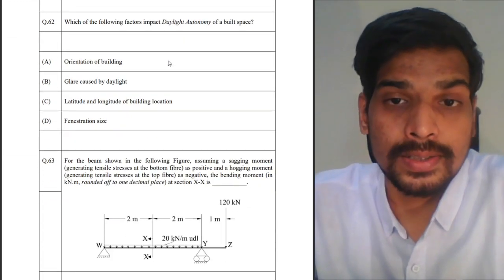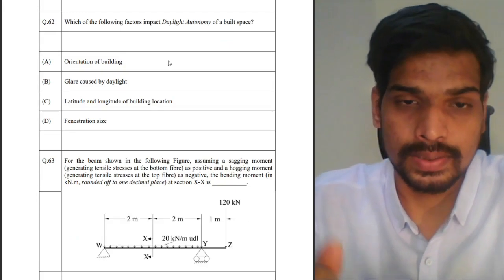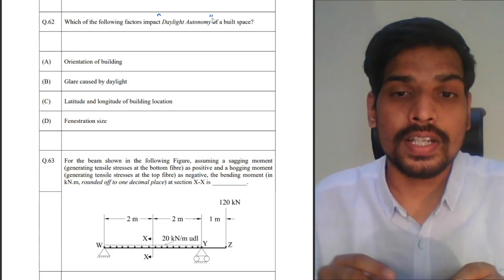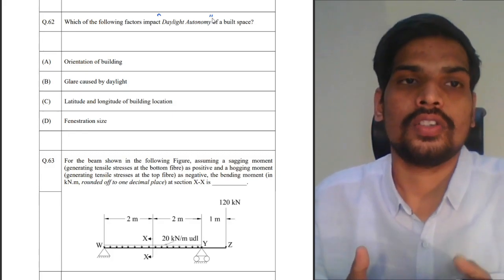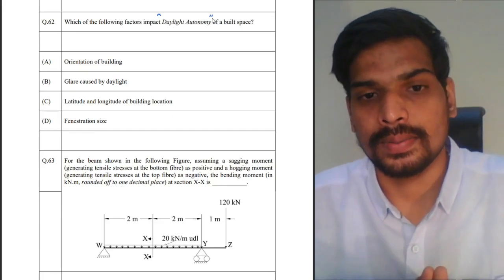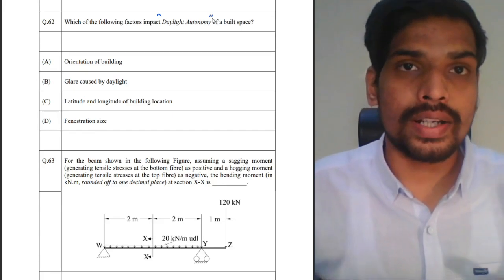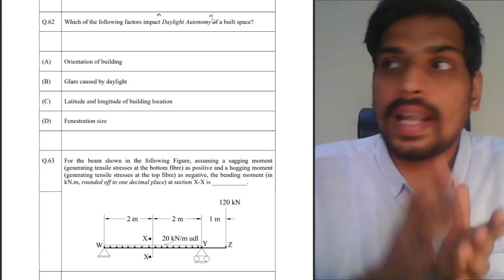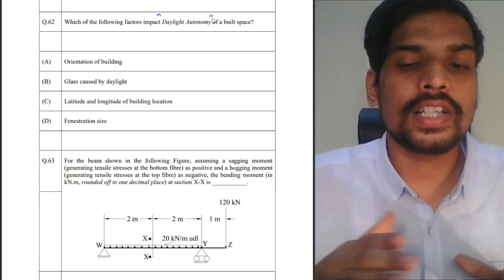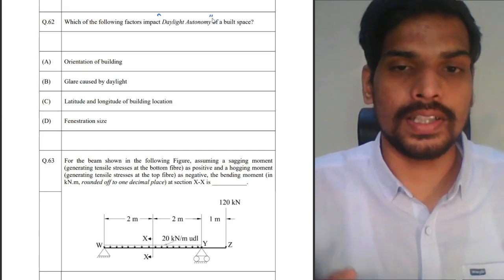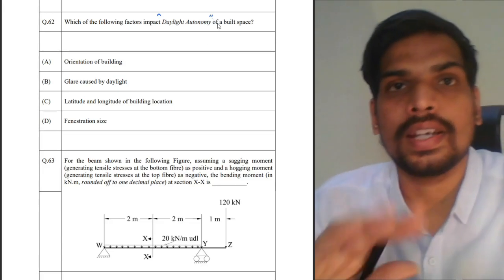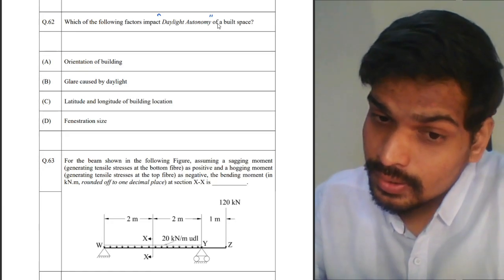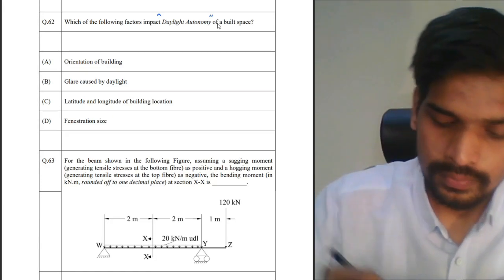Which of the following factors impact daylight autonomy of a built space? What is daylight autonomy first? Daylight autonomy is basically the percentage of daytime in which you're able to meet the requirement using daylight. For example, say in this room I require 300 lux of illumination. This 300 lux of illumination using natural light coming from the windows and all, what percentage of the time am I able to meet that naturally? So that's called daylight autonomy. So if you increase the windows, you can meet the illumination demand naturally for a longer time.